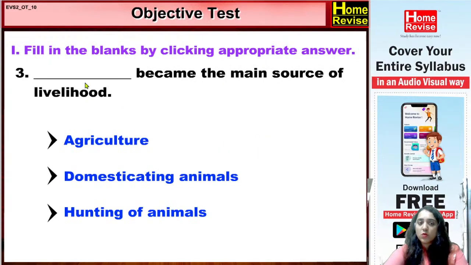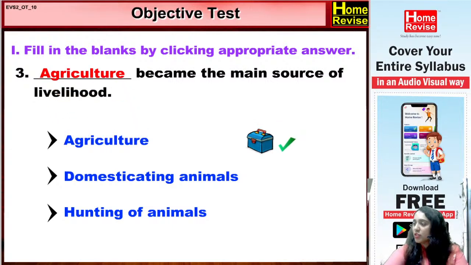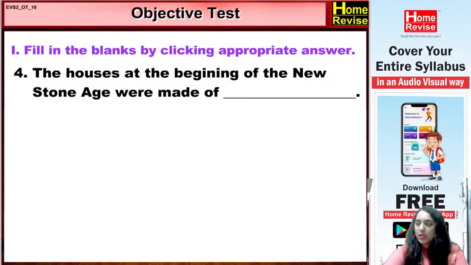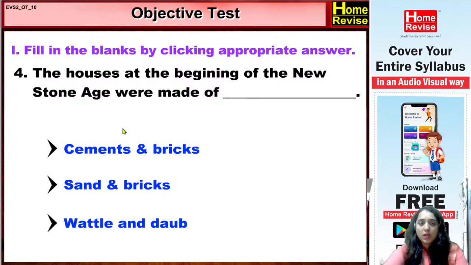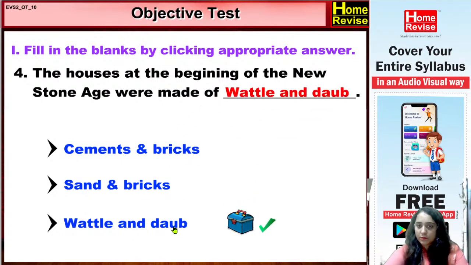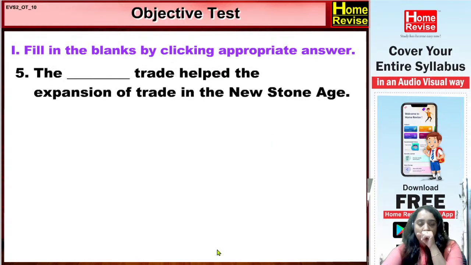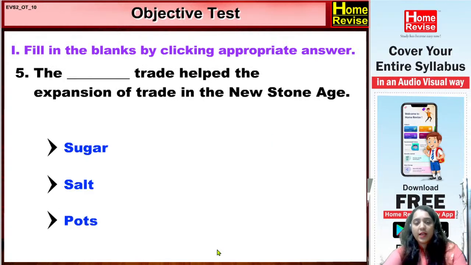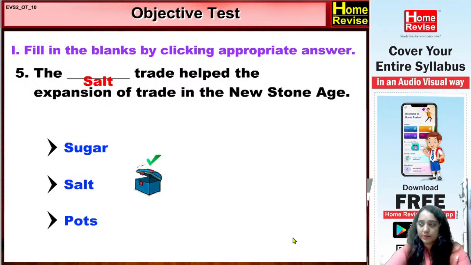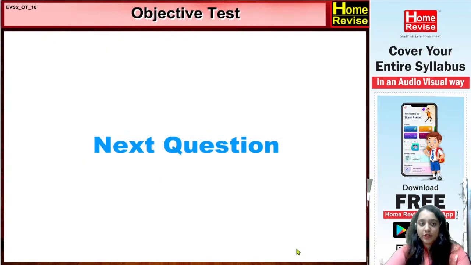Dash became the main source of livelihood. Agriculture, domesticating animals, or hunting of the animals. Let's understand: agriculture. Very good, very good. Now the next one. The houses at the beginning of the New Stone Age were made of what? Wattle and daub, or something else. The dash trade helped the expansion of trade in the New Stone Age, which the salt one. Very good.